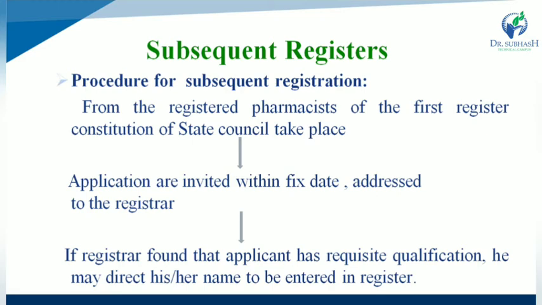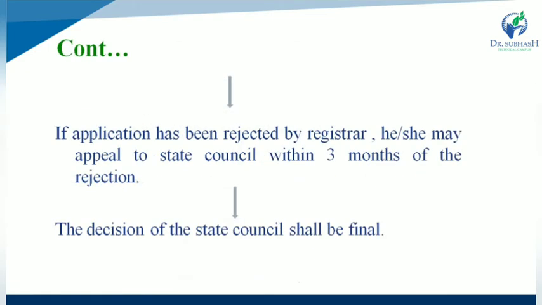So if the registered pharmacist enters his or her name on a first register, then the state council should take place, and applications are invited within the time limit and addressed to the registrar. After that, if the registrar found that applicant has a requisite qualification, he may direct his or her name to be entered in the register. So that is a procedure for subsequent registration.